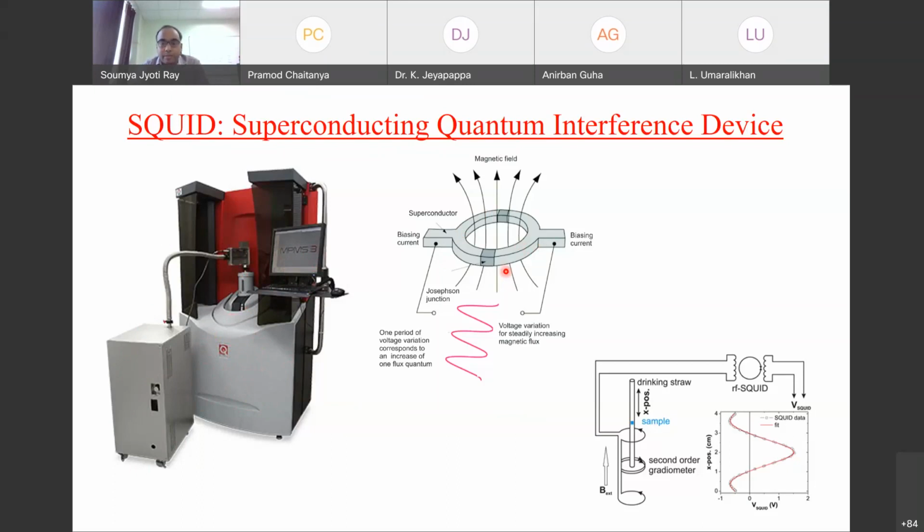Let us first look at this picture. For this SQUID magnetometer, we have this coil and this sample rod. We keep the sample at the bottom of it. Then we move this straw, or rod, up and down, and the magnetic field is applied perpendicular to the plane.